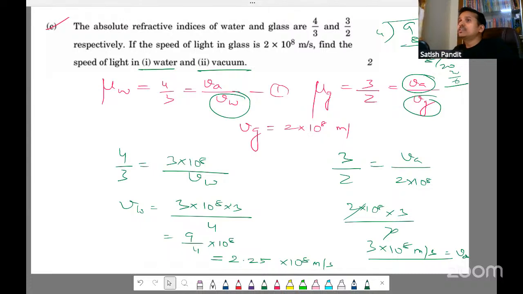With this, somebody has asked a question. Is it constant? No. Although it is a constant, we cannot write it directly. Okay, please, all of you, please remember this. Although it is a constant, we cannot write it here, because that is why they have asked for vacuum first, right? Although it is a constant, we'll first find the vacuum value, and only then we'll find it for water. Understood, Vaishnavi?